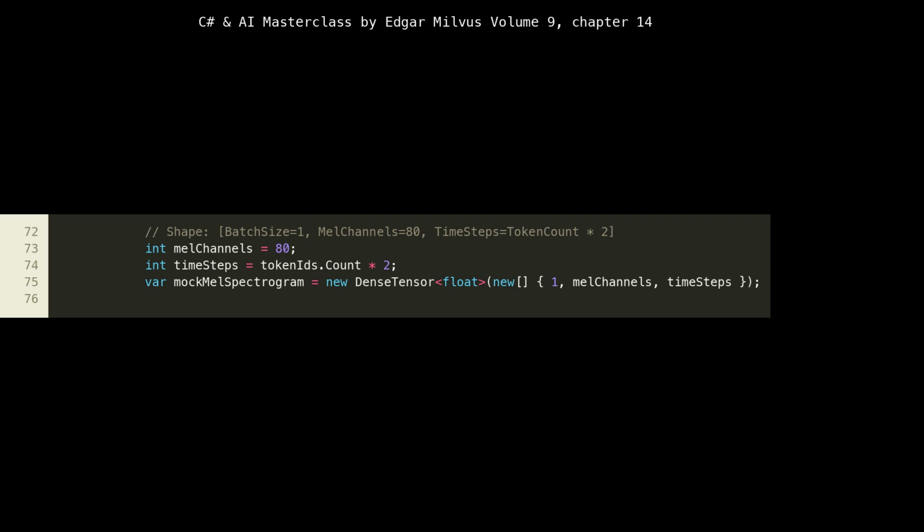MEL channels, e.g., 80, represents the number of frequency bins in our spectrogram, a common value for TTS. Time steps is derived from the token IDs count, often a multiple of the token count because one phoneme typically spans multiple time frames in a spectrogram. This mock tensor represents the output that a real acoustic model would produce, ready for the next stage.